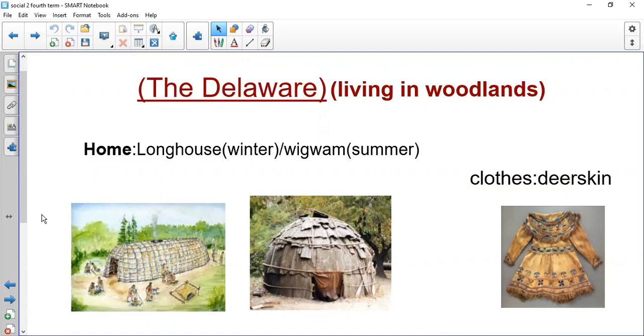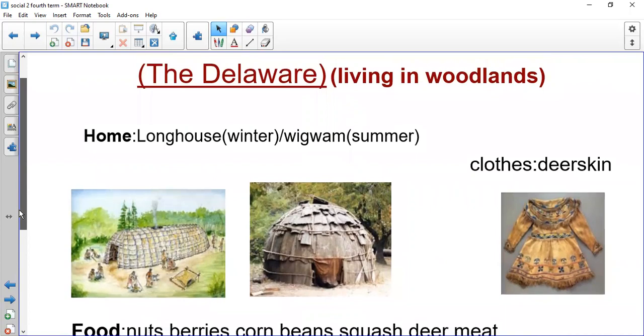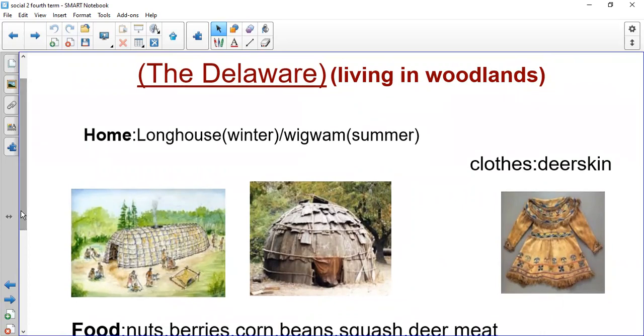We said the Delaware lived in woodlands. What about the home of the Delaware? They had two homes, one in winter and the other one in summer. In winter they had long house, and in summer they had wigwam type. What about their clothes? They made their clothes from deer skin, because this was long time ago and they depended on natural resources. They used everything from nature, right?